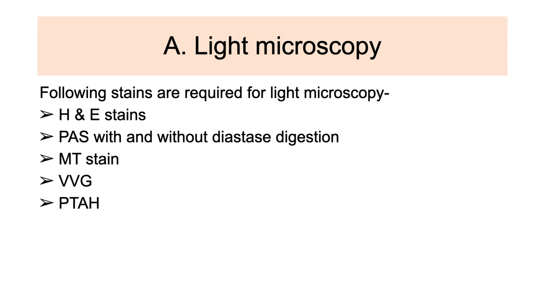In case of light microscopy, the specimen is fixed in 10% formaldehyde for a minimum of 24 hours. One or more longitudinal as well as transverse slices are submitted for routine processing and embedding. 5-micron sections are cut and stained. Following stains are required for light microscopy: hematoxylin and eosin stain, PAS with and without diastase digestion, Masson trichrome stain, Verhoeff-Van Gieson stain, phosphotungstic acid hematoxylin stain.